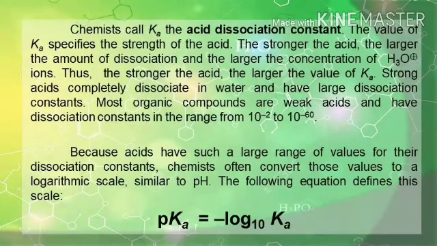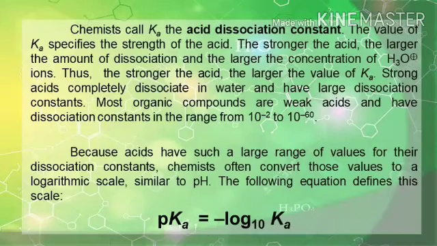Chemists call Ka the acid dissociation constant. The value of the acid dissociation constant specifies the strength of the acid. The stronger the acid, the larger the amount of dissociation and the larger the concentration of aqueous cations. Thus, the stronger the acid, the larger the value of the acid dissociation constant. A strong acid completely dissociates in water and has a large dissociation constant. Most organic compounds are weak acids and have dissociation constants in the range from 10 raised to negative 2 to 10 raised to negative 60.